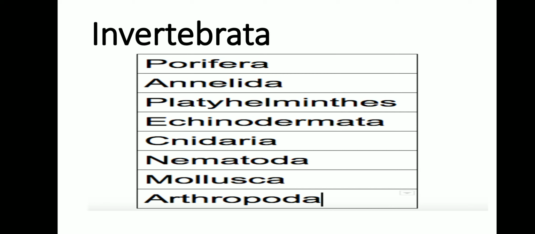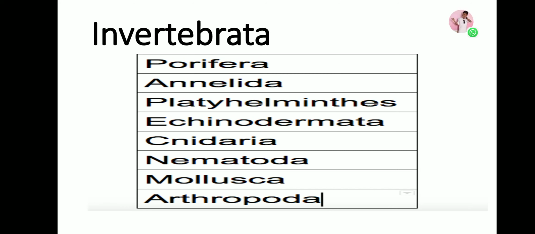We are not going to see about all these kinds of phylum today. First, let us see about three kinds of phylums. So today we are going to see about phylum Porifera, phylum coelenterata or Cnidaria, phylum Platyhelminthes.